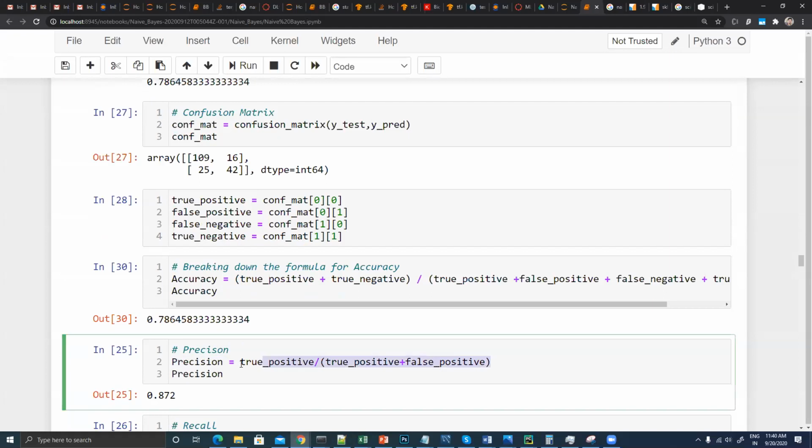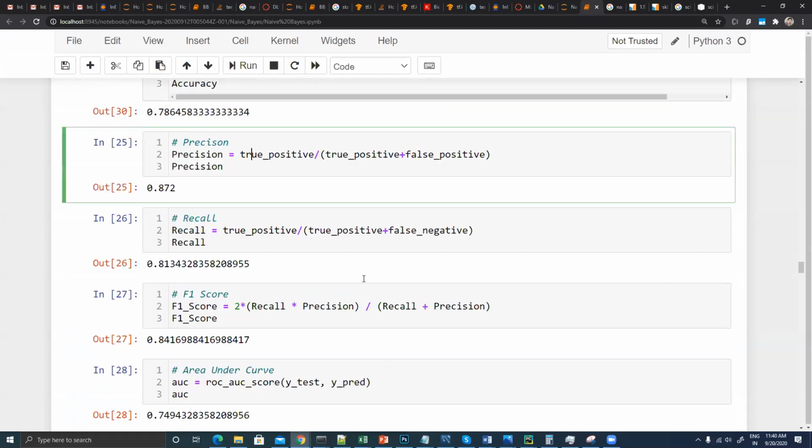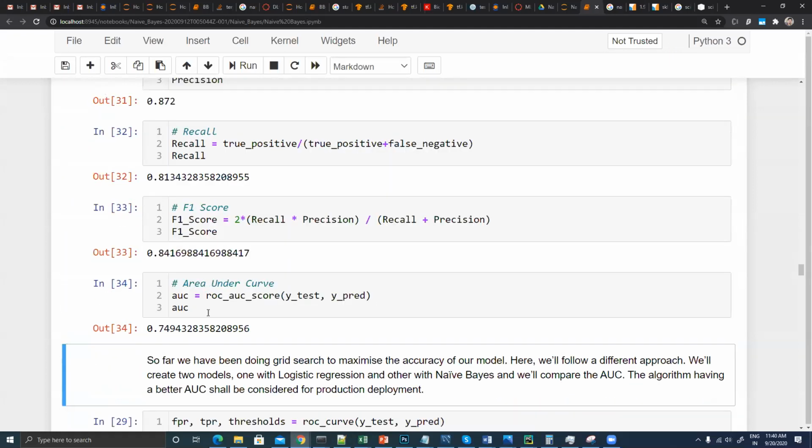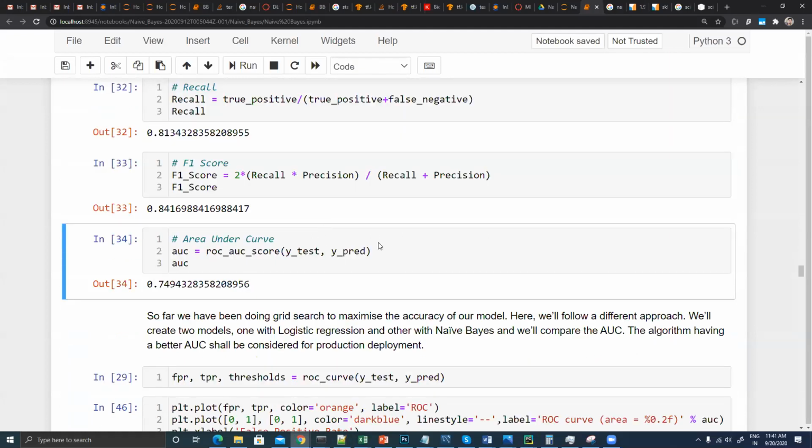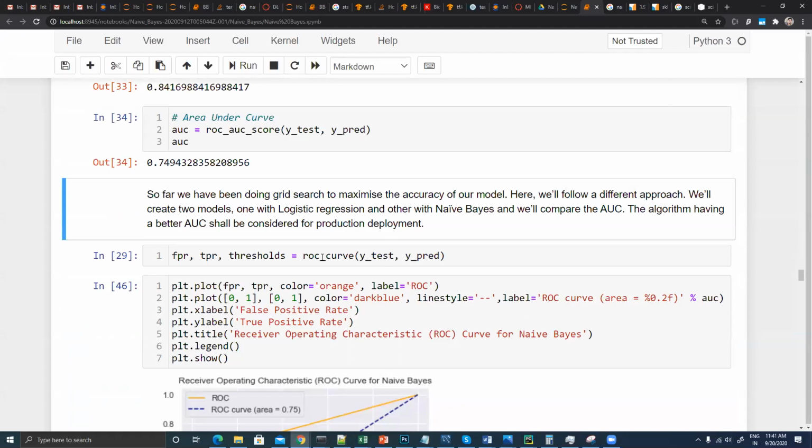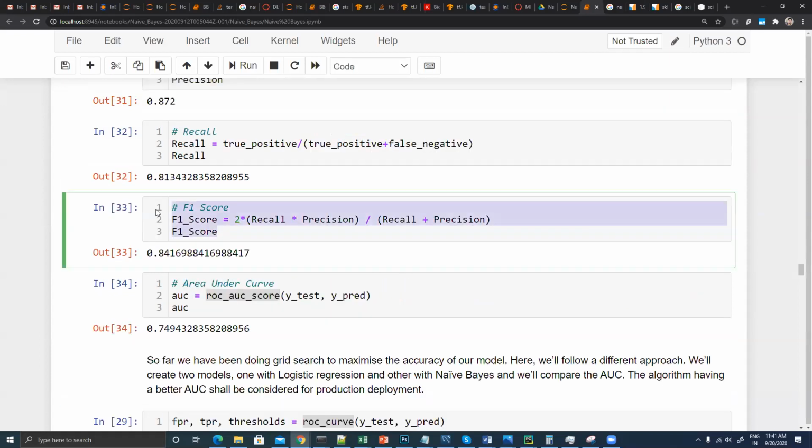So what is the precision? Since the very beginning, we have been using it. Recall, F1 score, area under the curve, we are trying to find out. These are just metrics that we are all trying to find out, nothing else, right? I think I have not discussed the ROC AUC curve yet, so I'll have to discuss this. Probably in the next class, I will talk about the AUC ROC curve as well: how the AUC ROC curve contributes, how the F1 score contributes.